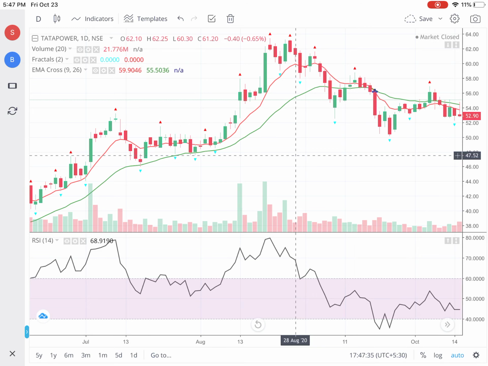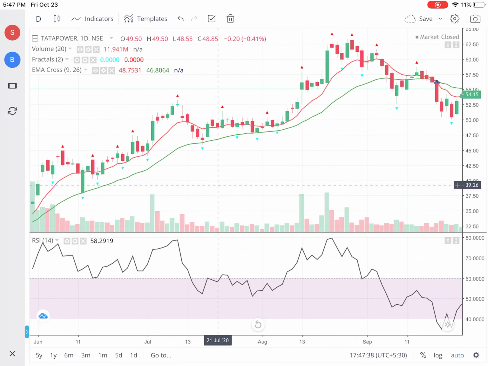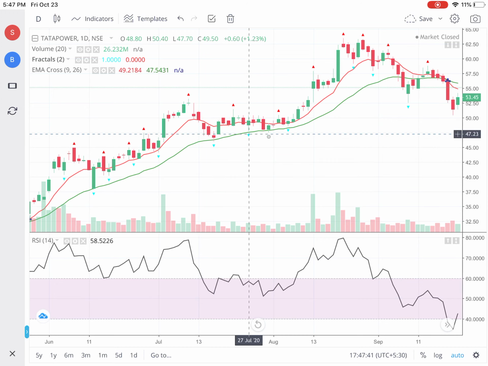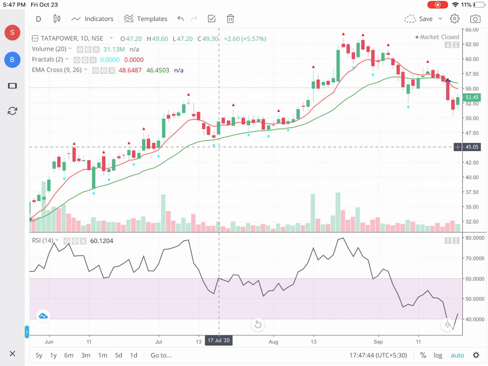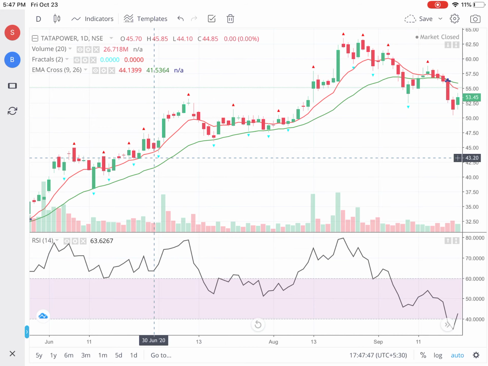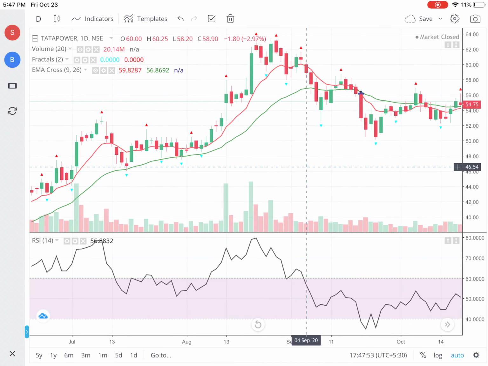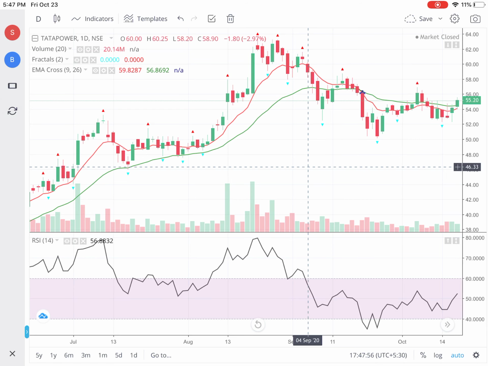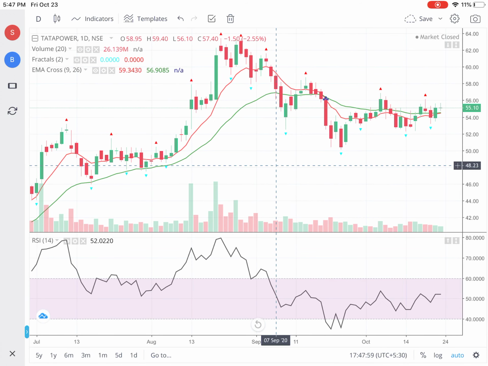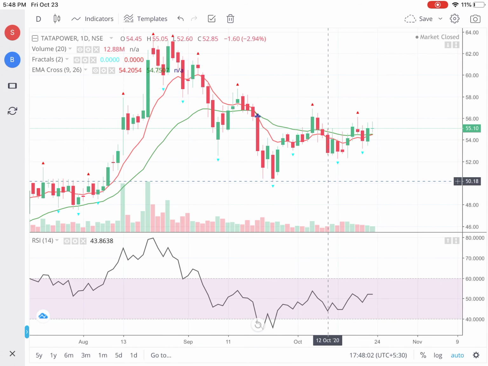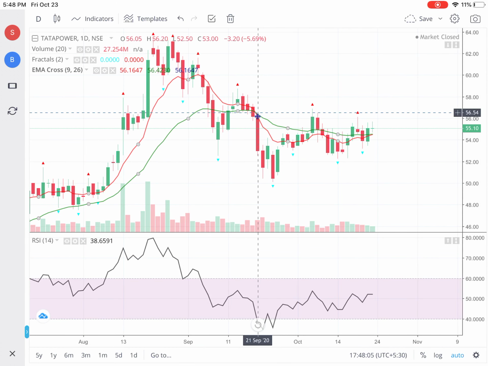Okay, wherever you have the down fractals indicated by the green triangle, you could have made entries, re-entries, or you could have held your original position, right? So you can see that it went up to 60, and if you are waiting till the moving average crossover on the reverse side, that happened when it was about 56. So our move from 36 to 56 is more than a 50% move you got.